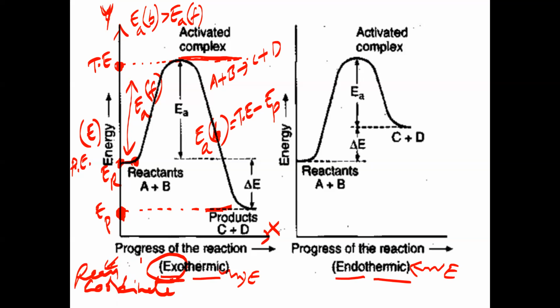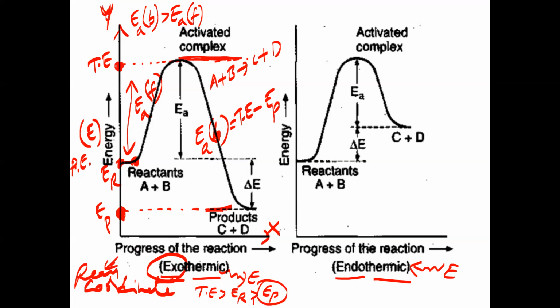Yes, sir. Now, for an exothermic reaction, what is the order of these three energies? Threshold energy, energy of reactants, energy of products. What is greater than what now? Threshold energy is greater than energy of reactant, greater than energy of product. Is that clear? So which one is the least energetic here? Product. Product is least energetic.